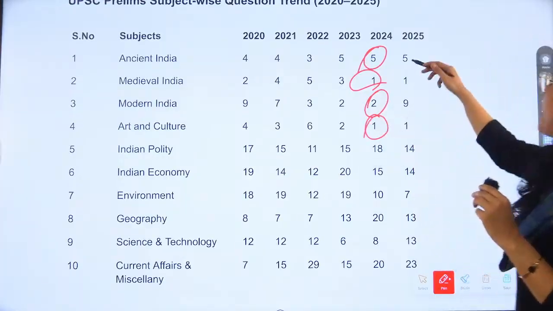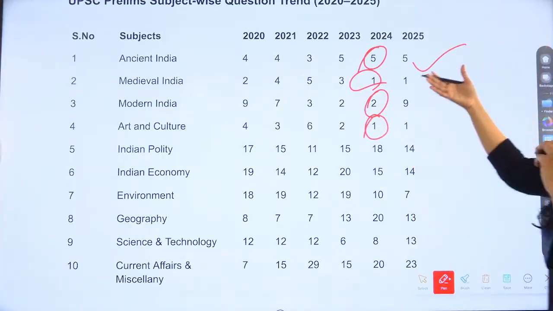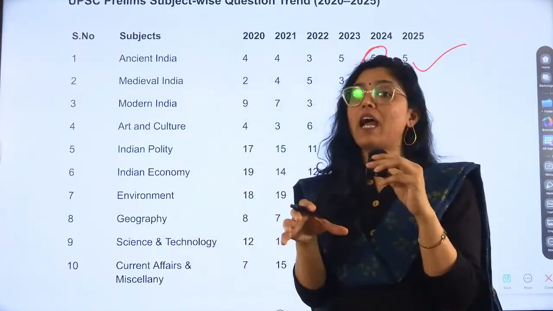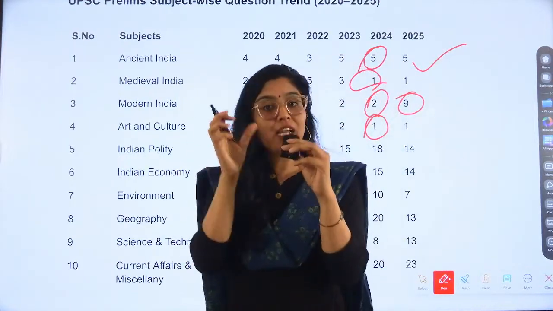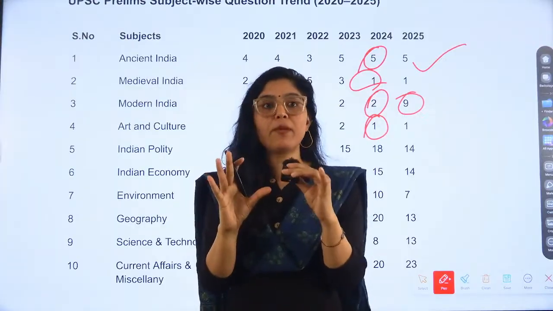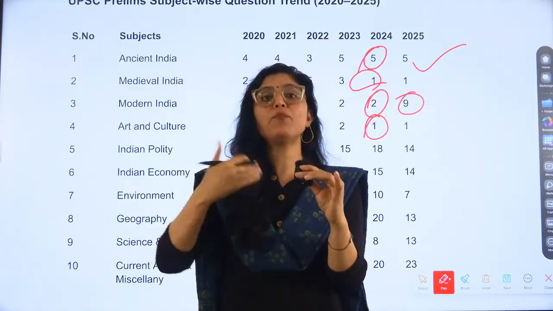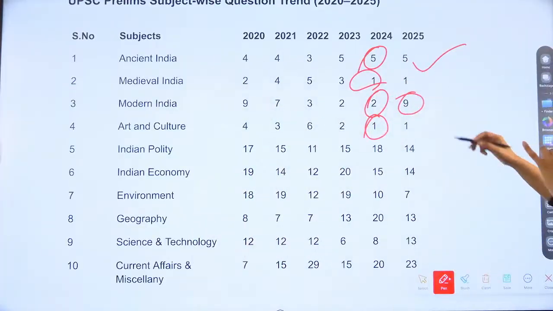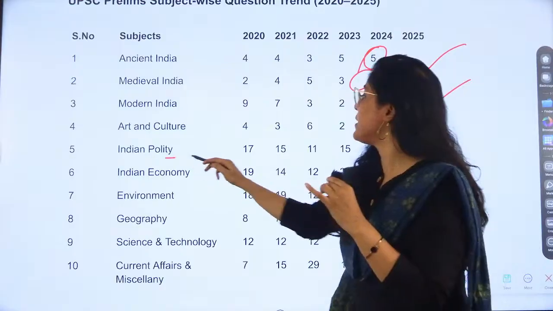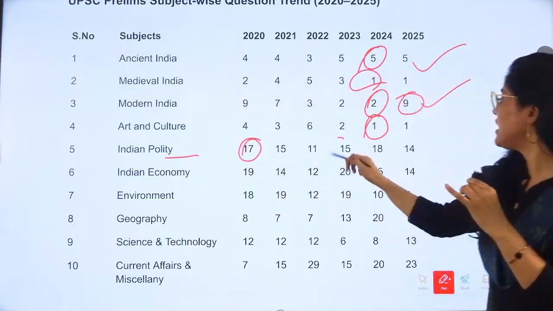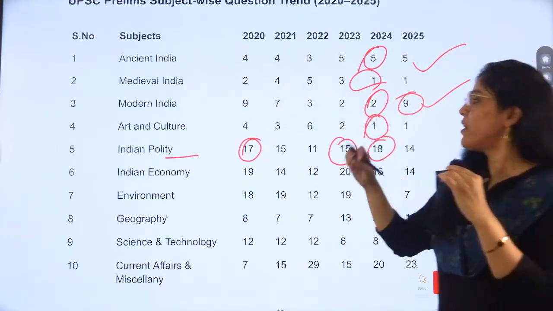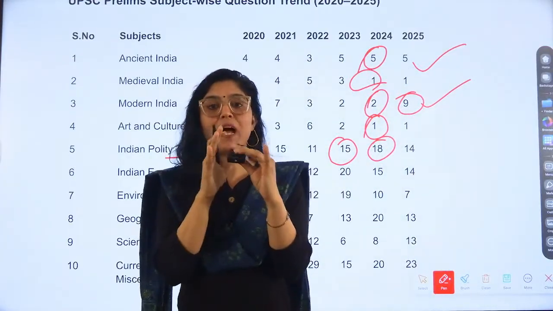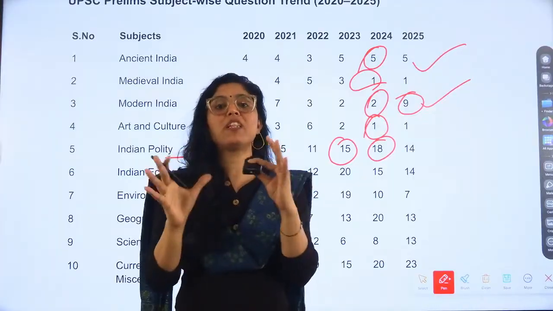Art and culture, 1. Then when we look at 2025, again, the questions from modern India have increased, and the freedom struggle phase is very important, right? So from NCM only we have three questions. So again, the shift has been seen. And then if we talk about polity, see 2017, it has maintained the average. One more thing that UPSC has done is it has maintained the balance between the subjects.